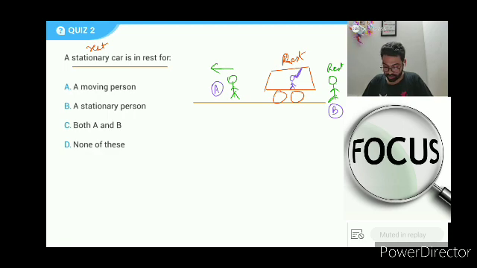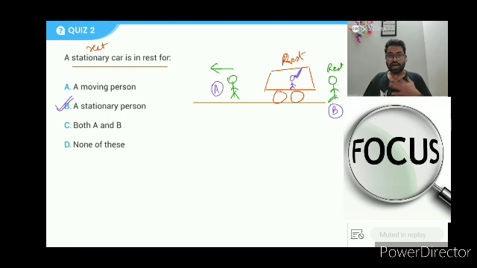All right, I think most of you have answered this correctly. Let's close the ballot in three, two, one, and go. So the correct answer for this one happens to be B, a stationary person.